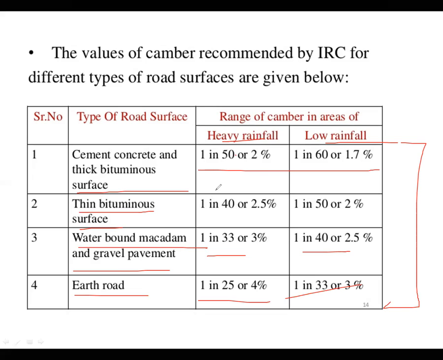Then there are two situations. When there is a rigid pavement, low permeability material is used for the pavement. In that situation, you have to provide a very light slope camber, and as the permeability of the surface material increases, the steepness of the slope also increases.